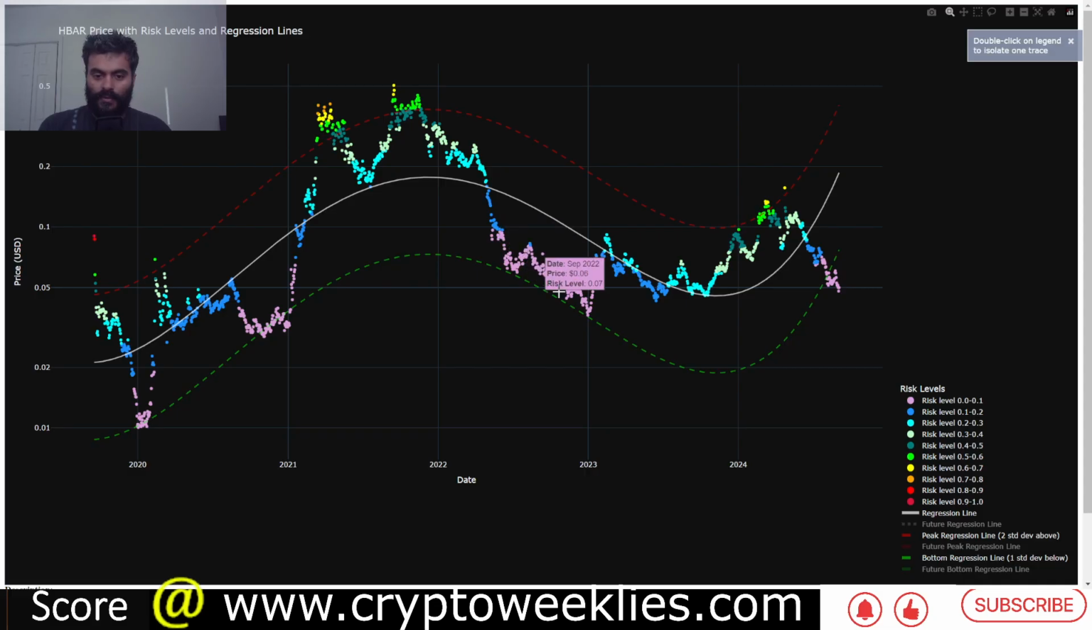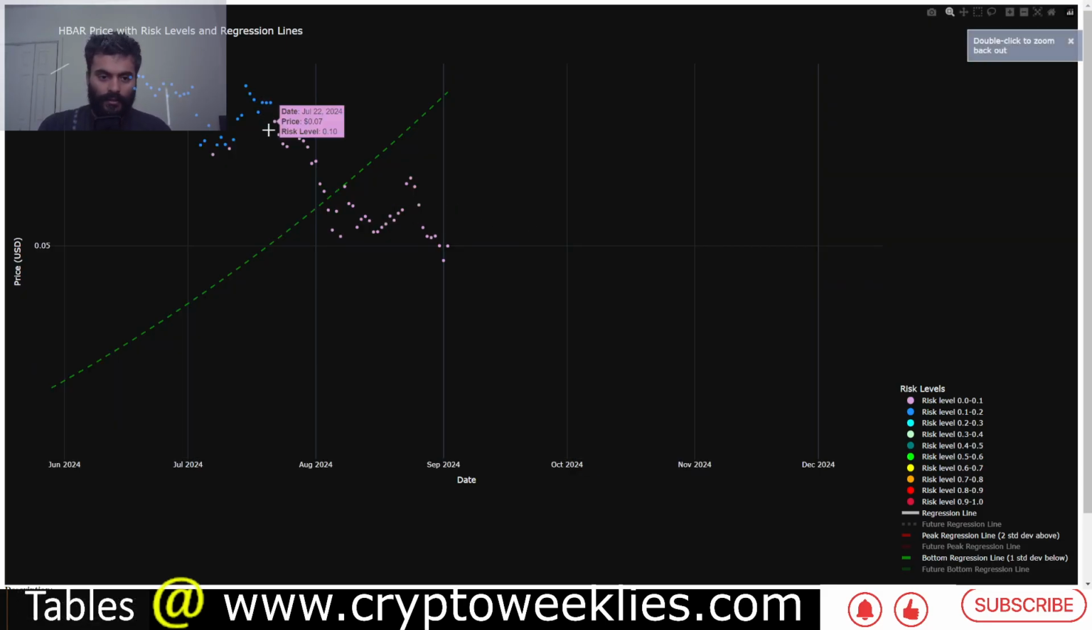You can see this model helps us understand whenever the price has been closer to forming a bottom, or again has the highest potential to go back to the upside. By upside I mean revert back to the fair value regression line. Per this model, HBAR has been in an accumulation zone starting July of 2024. The first meaningful accumulation entry was around 22nd July of 2024.